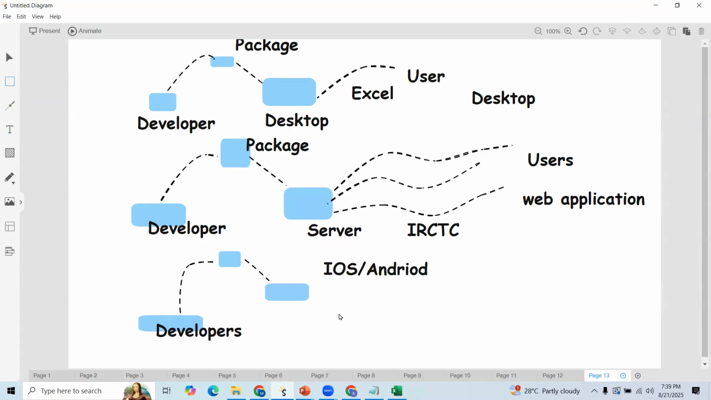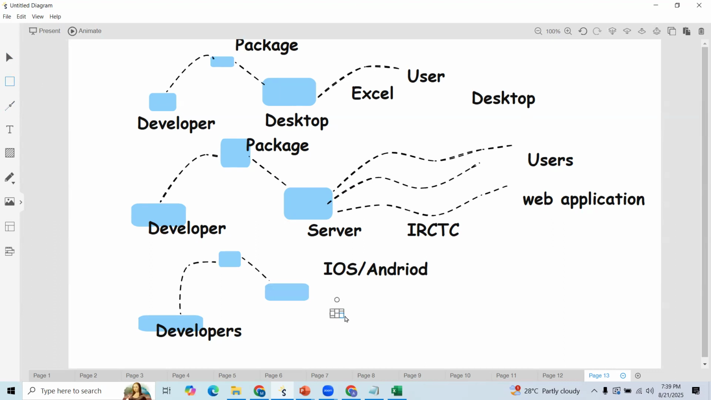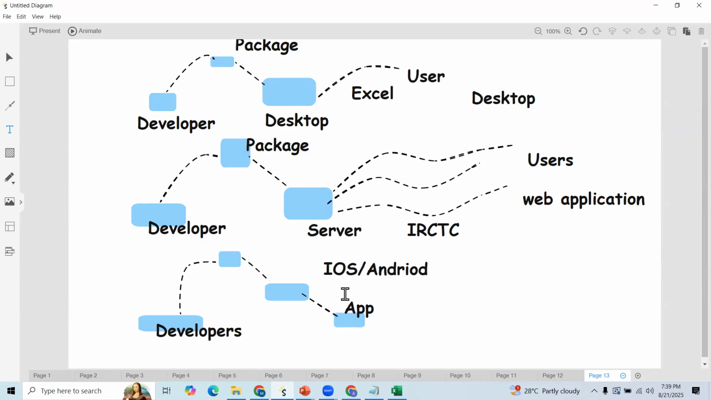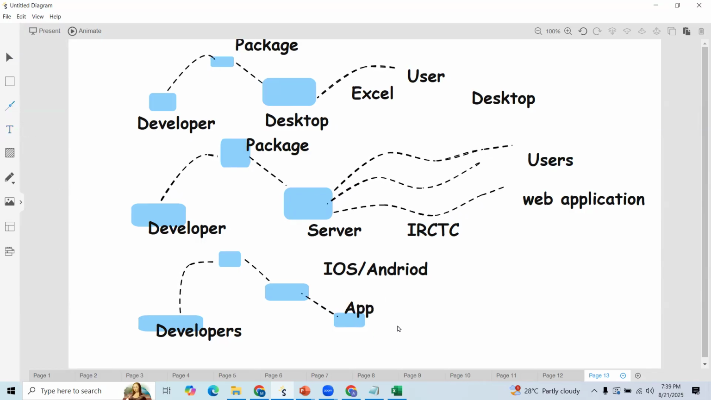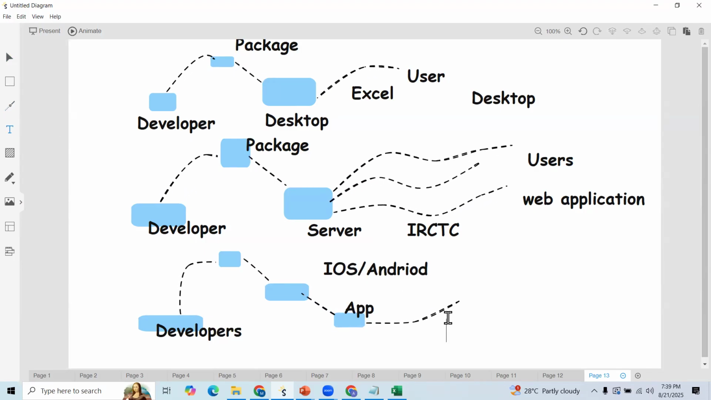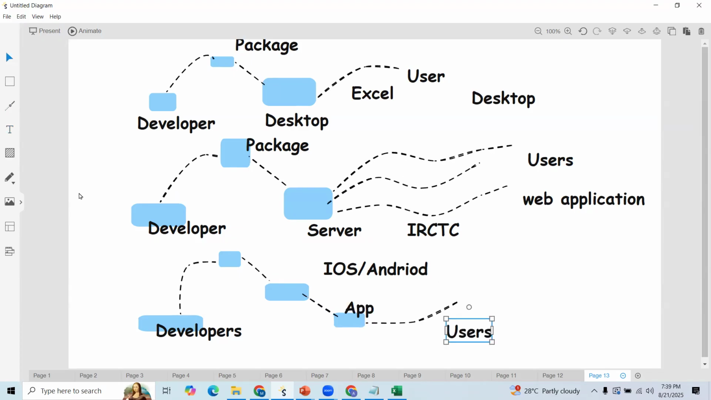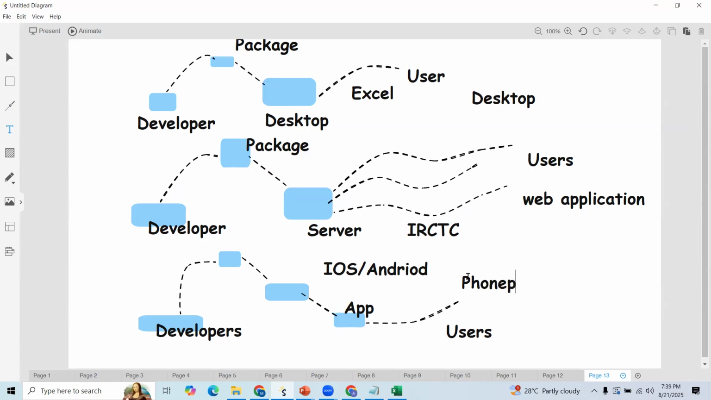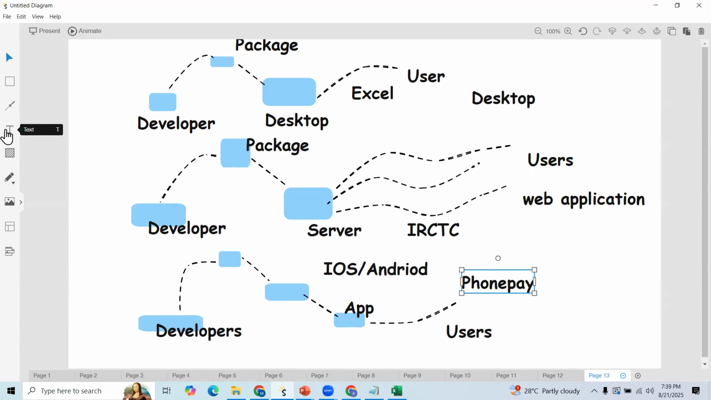Once it is done, using our mobiles we update our mobile app from the Play Store, right? Once you update the PhonePe app, our users can start using the new features, whatever features they released. So let us say PhonePe users. These applications we are calling mobile applications.